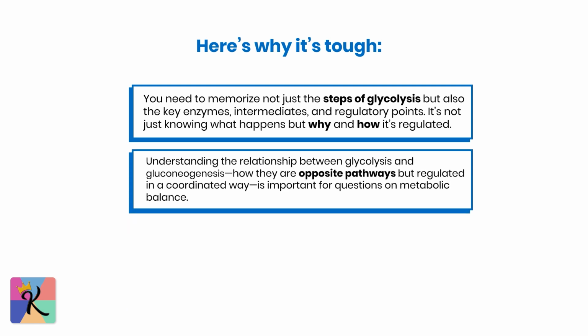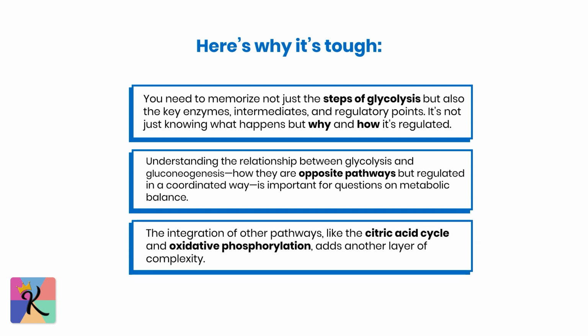Understanding the relationship between glycolysis and gluconeogenesis, how they are opposite pathways but regulated in a coordinated way, is important for questions on metabolic balance. The integration of other pathways, like the citric acid cycle and oxidative phosphorylation, adds another layer of complexity.